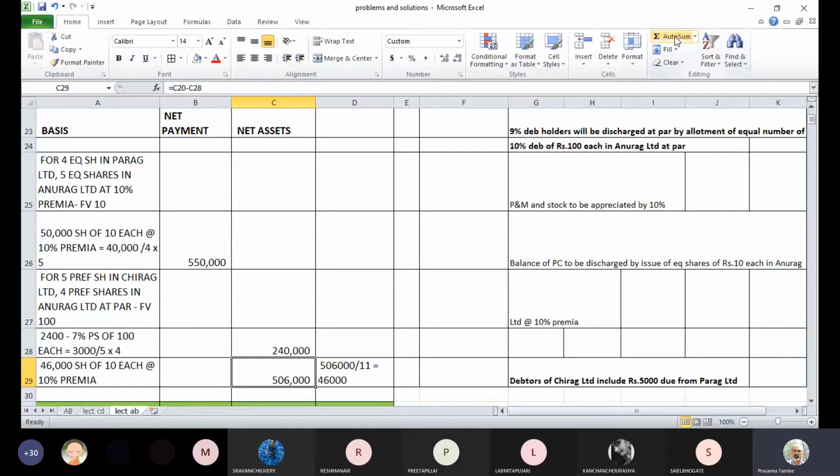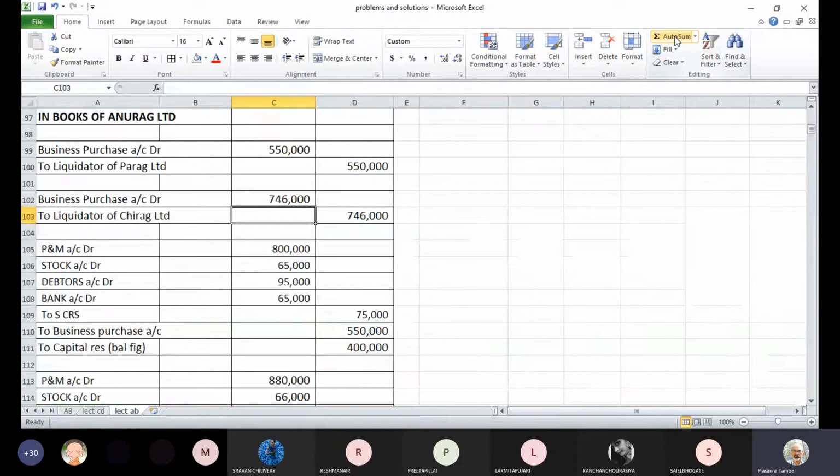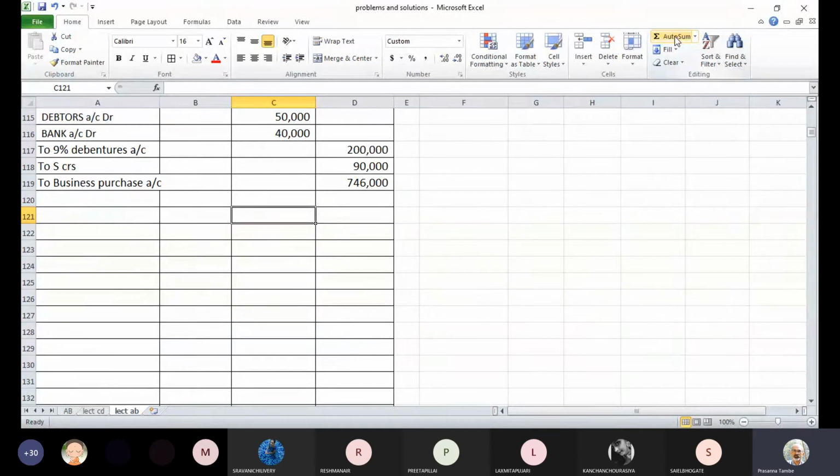So let us first record the entry for discharge of purchase consideration as far as the first company, that is Parag Limited, is concerned. The entry will be: liquidator of Parag Limited account debit, to equity share capital account, to premium account.